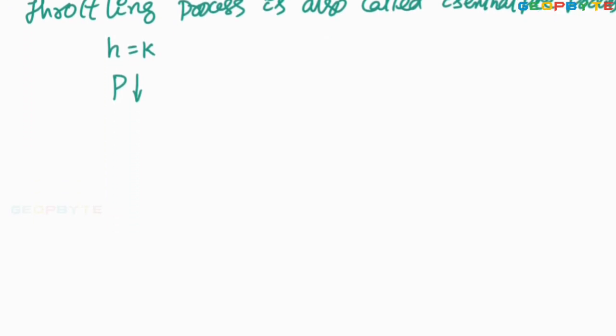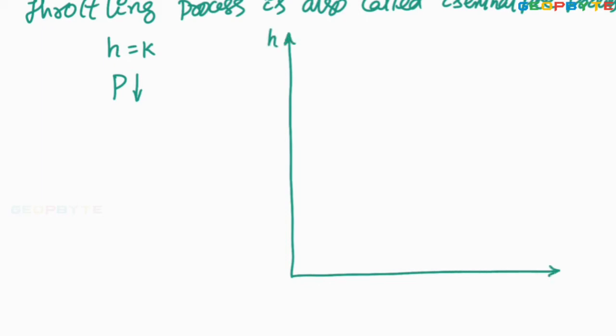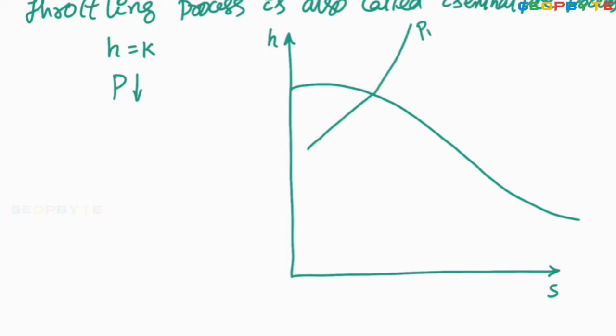So with this, let me construct the Mollier diagram, which can also be called the HS diagram, enthalpy versus entropy diagram. This is the saturation zone. Now the constant pressure lines, one of the constant pressure lines may look like this. P1 may be the pressure before throttling, P2 may be the pressure after throttling.